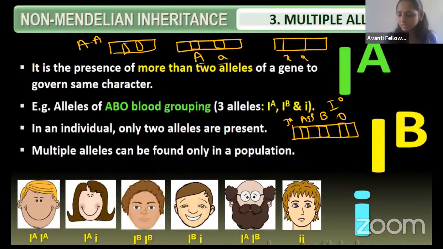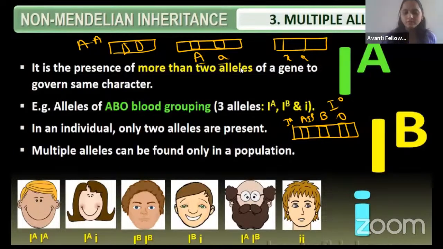If you take the AB positive blood group, there are 3 alleles: the IA allele, the IB allele, and the IO allele, right? That is what I am telling, Lakan. When you take only the AB blood group, then you can see the codominance.